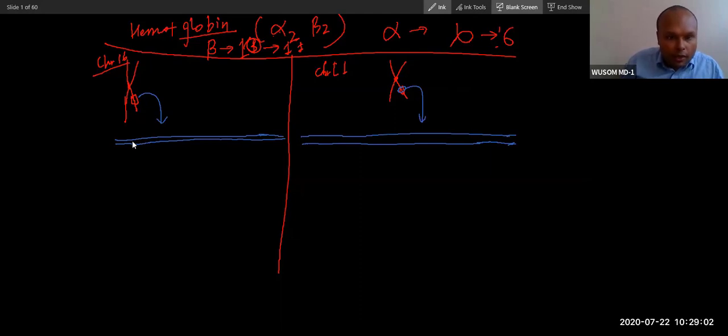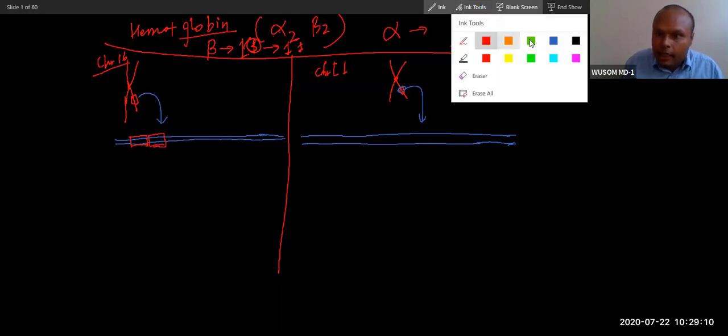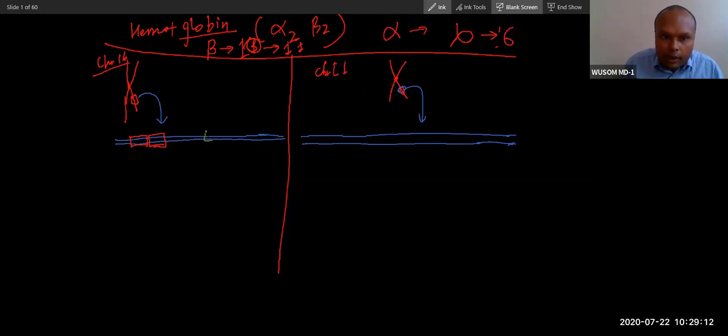So when you magnify this gene, let's see first alpha. It has a group of 2 genes at one place, and then 2 genes at another place. This gene is called zeta. It is similar to Z, you can see zeta, and this is called alpha. So there are 2 alphas, alpha 1, alpha 2.